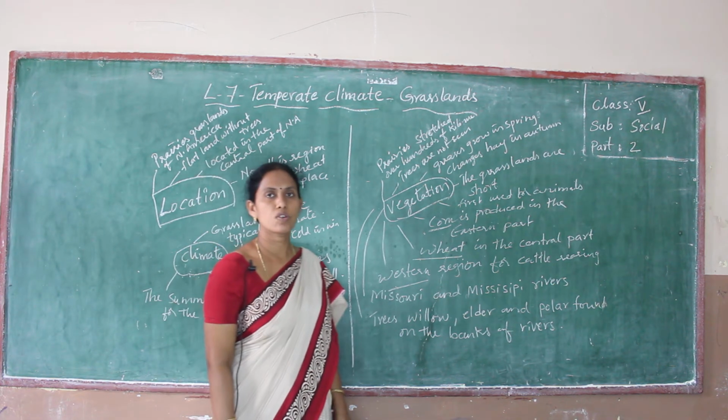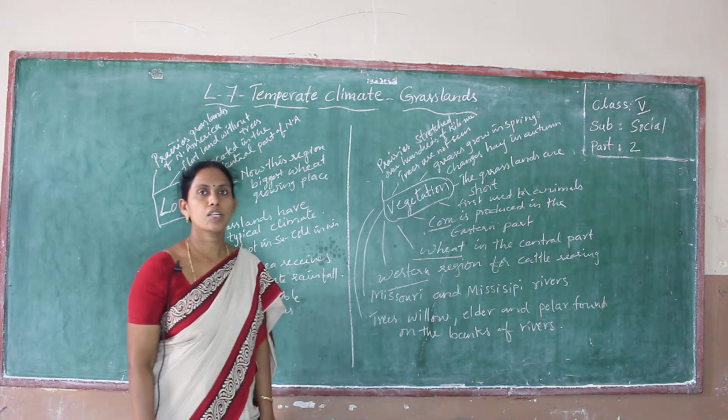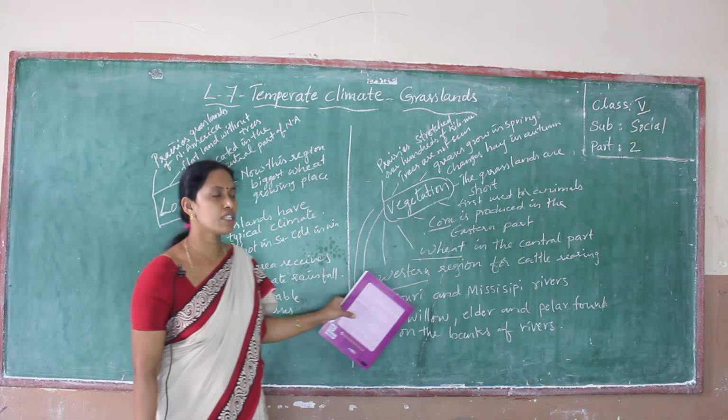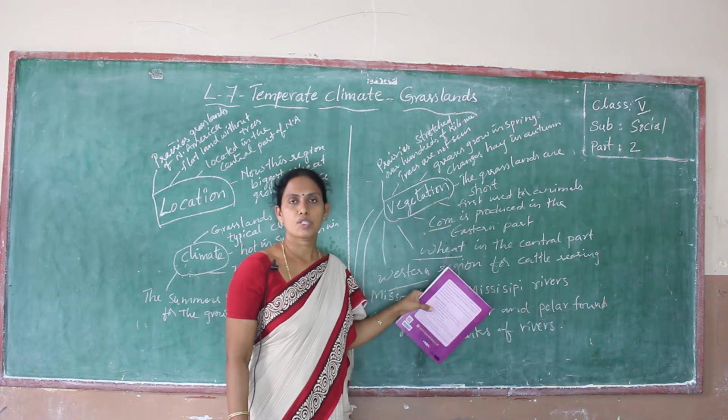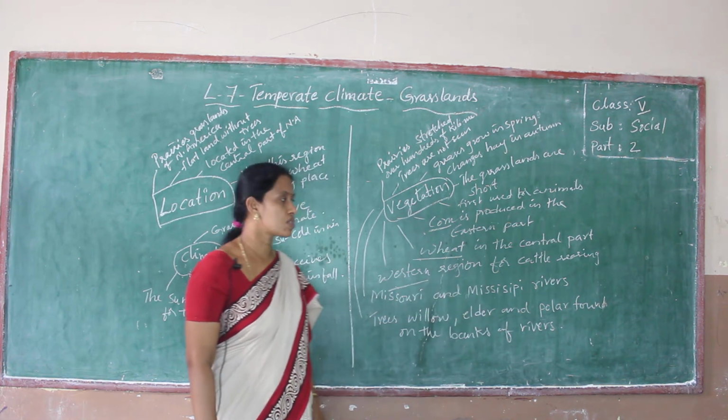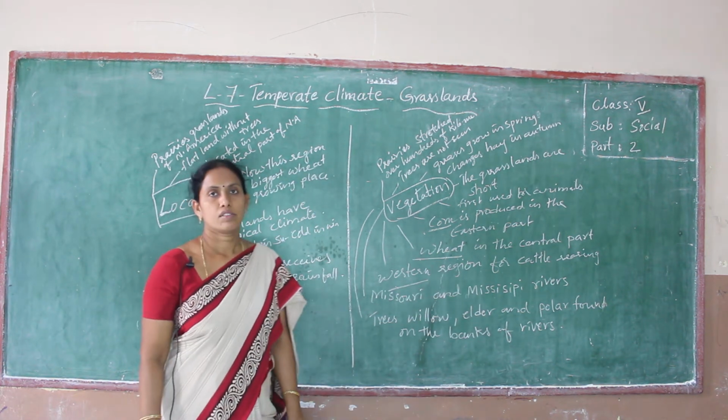Here, two rivers are there. Which are the two rivers? Missouri and Mississippi. Missouri and Mississippi are two rivers that help to grow this grass.